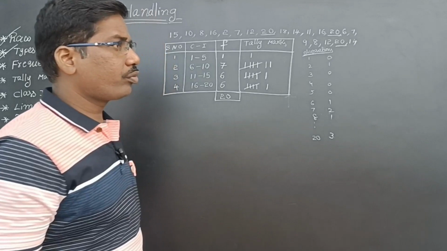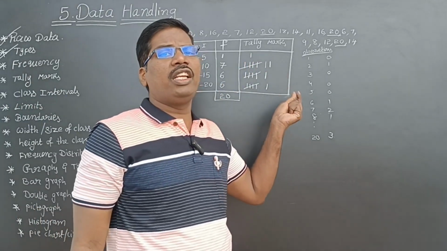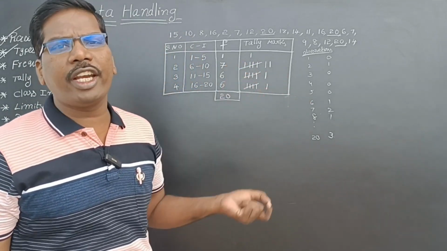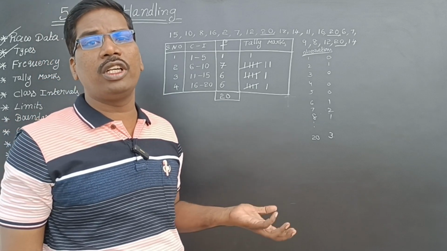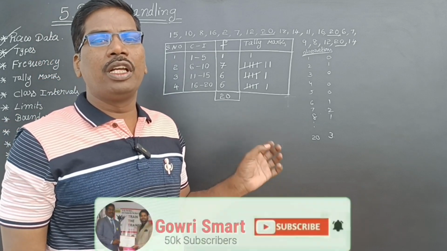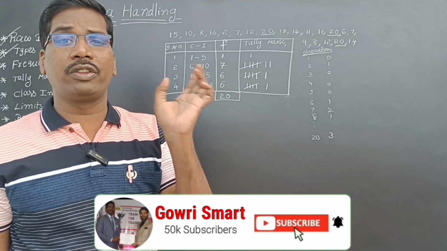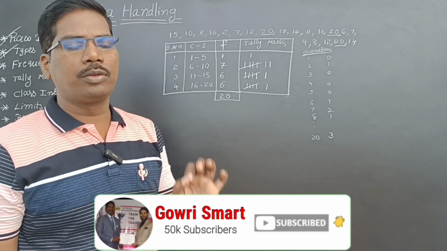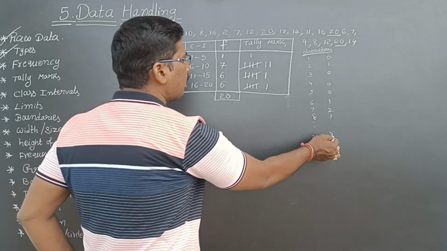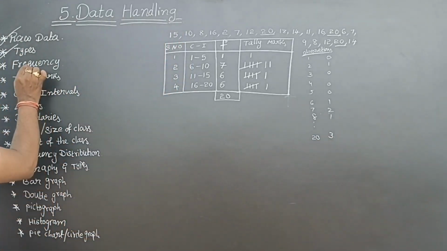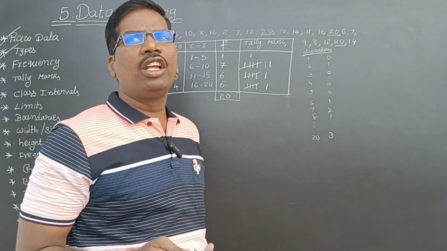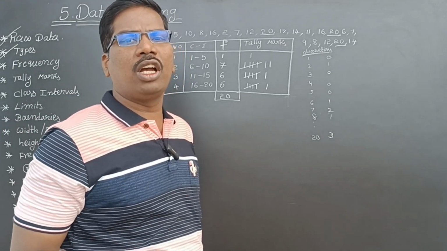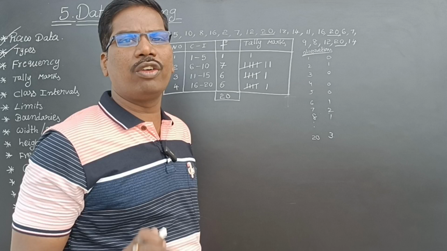See here, an observation is occurring how many times? The number of times the observation is occurring, that is called the frequency of the observation. So we are now going to learn about frequency. Frequency is nothing but the number of times an observation is occurring, how many times it is coming.